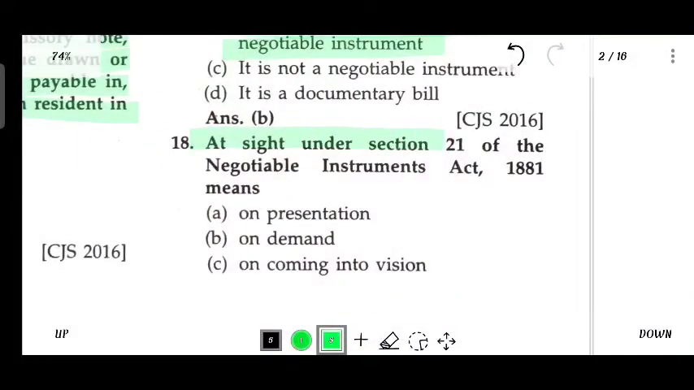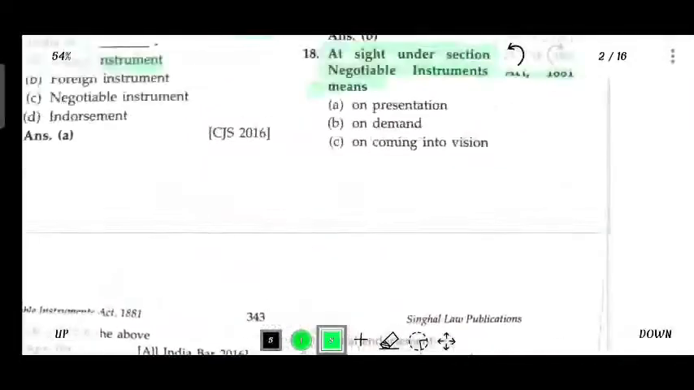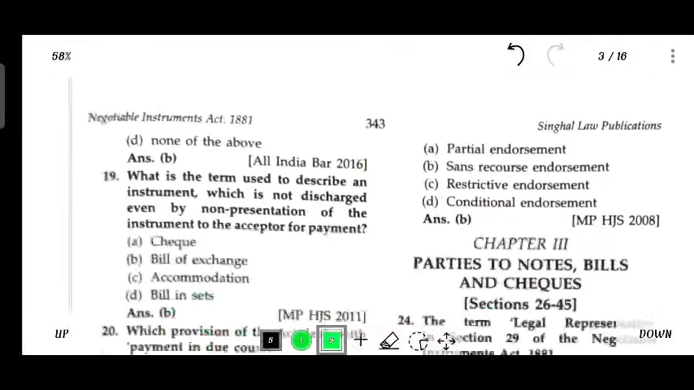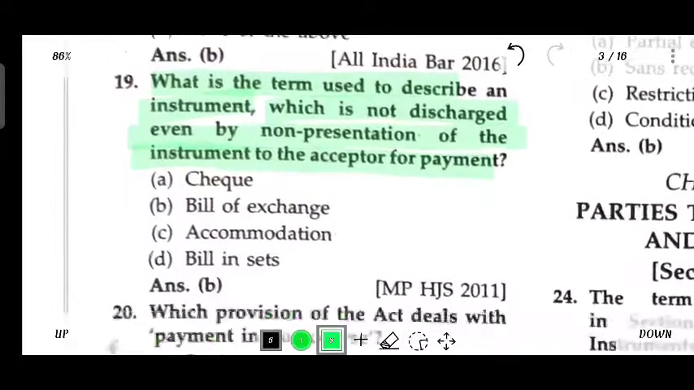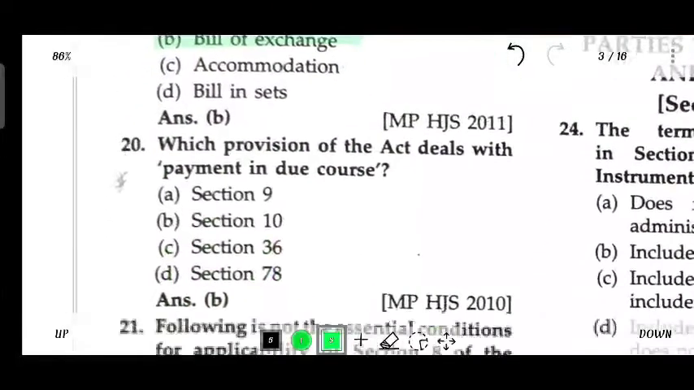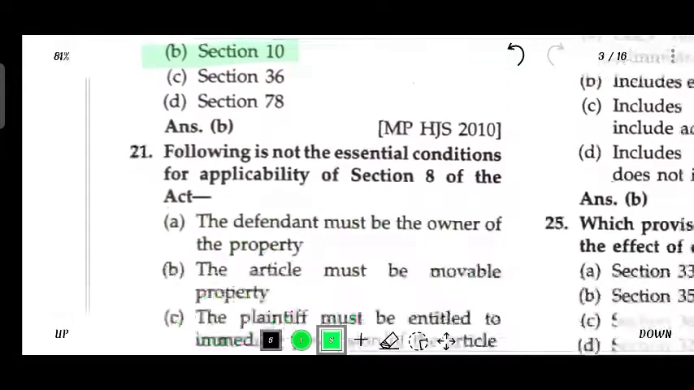At sight under Section 21 of the Negotiable Instrument Act 1881 means on demand. Which term is used to describe an instrument which is not discharged even by the non-presentation of the instrument for acceptance or for payment? Bill of exchange. Which provision of the Act deals with payment in due course? Section 10.